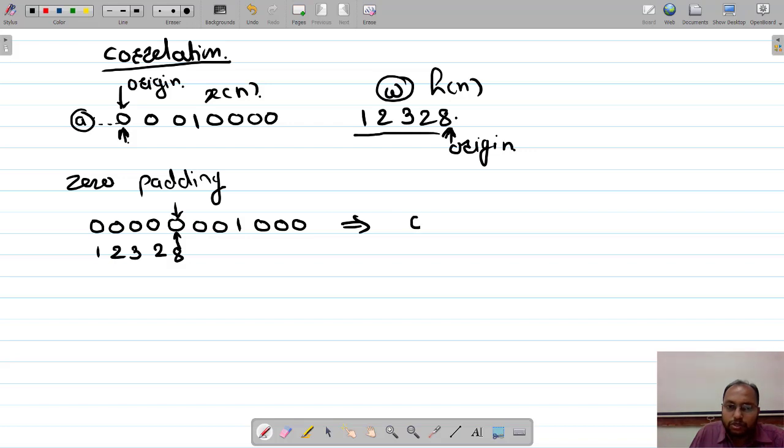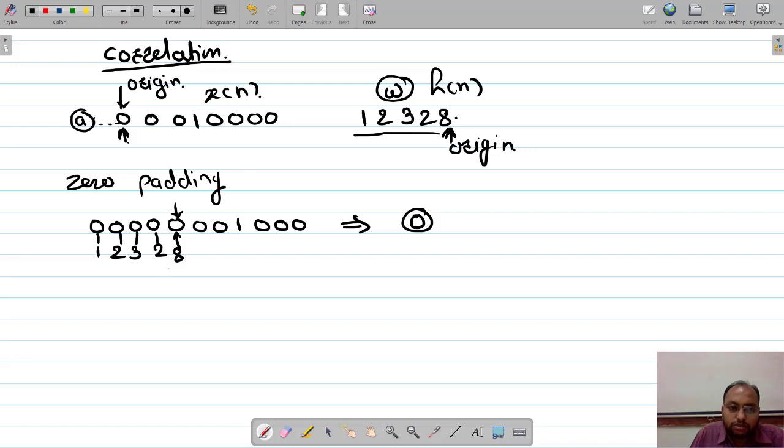So 0 multiplied with 8, 1 multiplied with 0, 2 multiplied with 0, 3 multiplied with 0, 2 multiplied with 0, 8 multiplied with 0 is 0, right? So that's why my output is 0. Their product and sum we are going to write over here. So the sum of products we are going to write. All the products are 0, and their sum is also becoming 0, right?